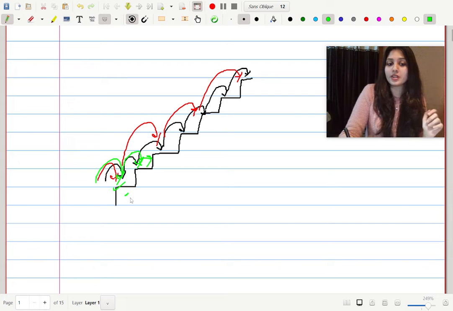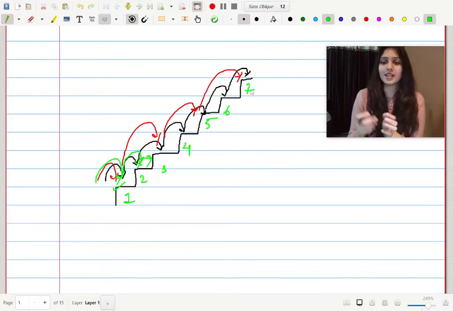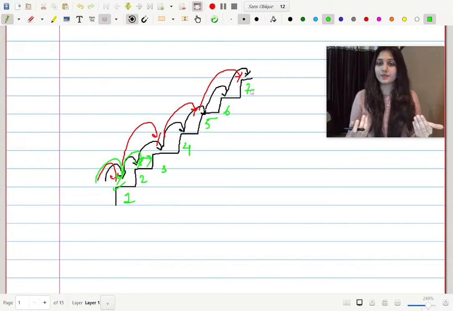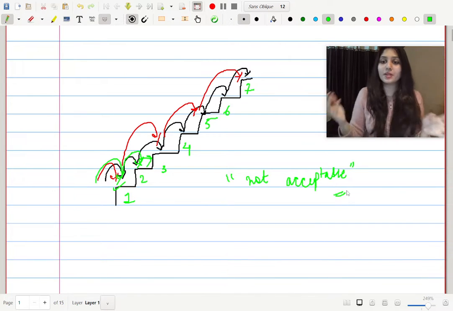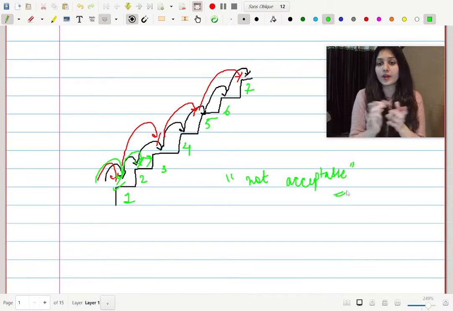I'm just arbitrarily naming these stairs: first stair, second stair, third, fourth, fifth, sixth, and seventh. If a person says that I'm on the second stair, or the third stair, or the fourth stair, that's completely okay. But if a person says that I'm on the three and a half stair, or the two and a half stair, then it is quite illogical. It's not possible, or we can use another term: it is not acceptable. You will not accept it when someone says that I'm on the two and a half stair.